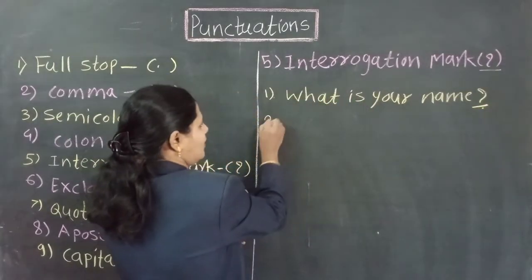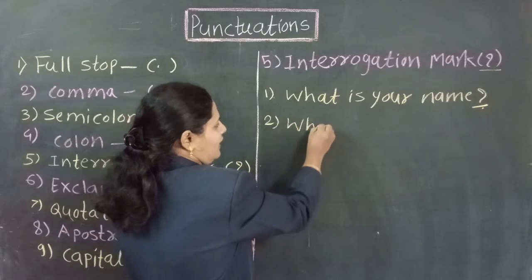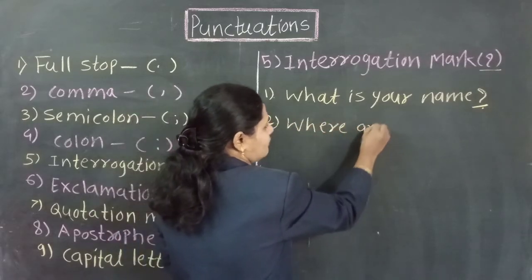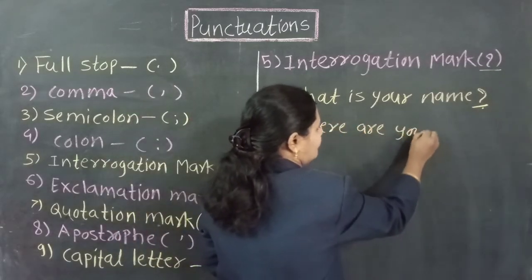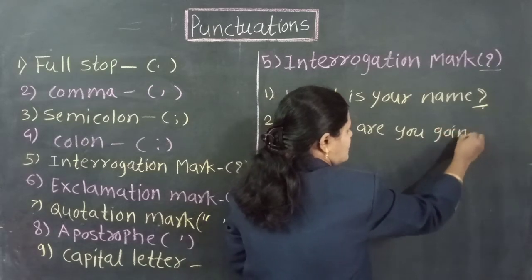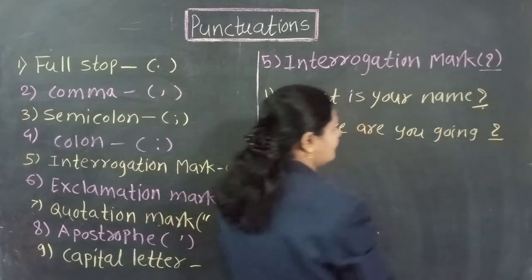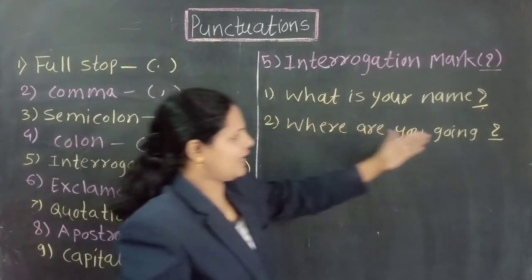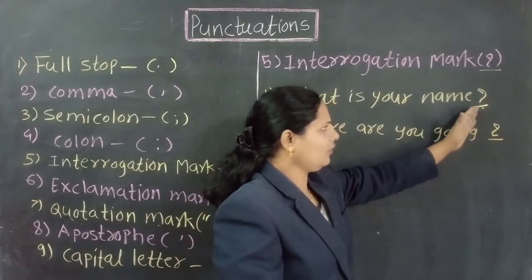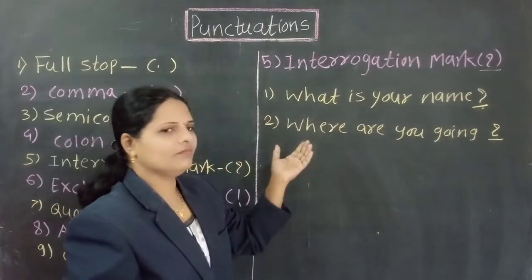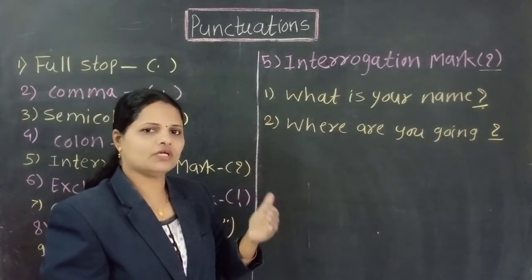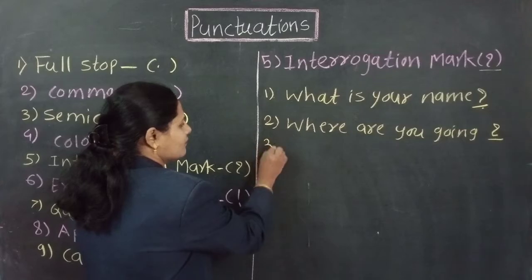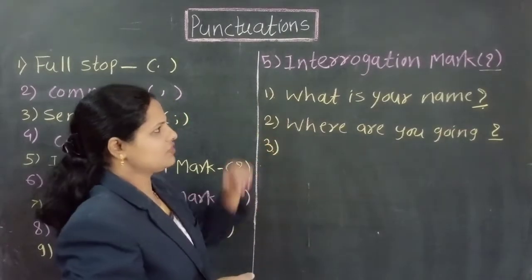See another example of a WH question. Where are you going? This is also a WH question. In any WH question, we use the question mark. Not only in a WH question, but also in a verbal question, we can use the question mark.